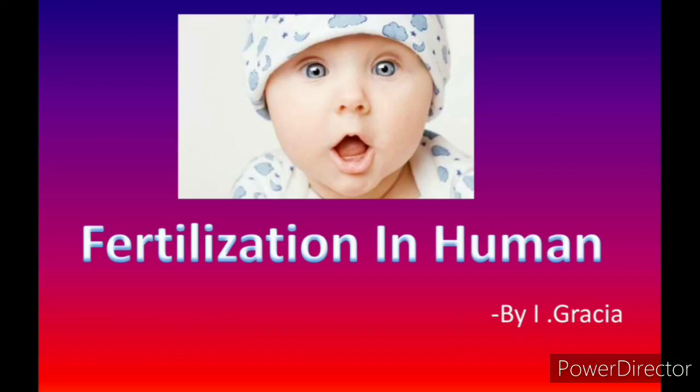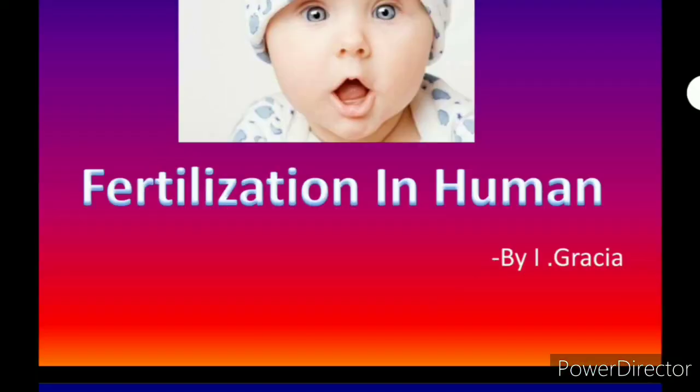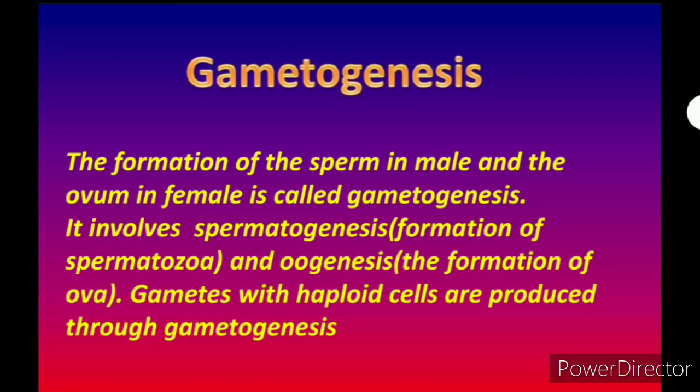Today we are going to talk about fertilization in human. Now, fertilization in human, first we have to talk about gametogenesis. What are the gametes present in human beings? Now, gametes present in male is called sperm and present in female is called ovum. The formation of the sperm in male and the ovum in female is called gametogenesis.